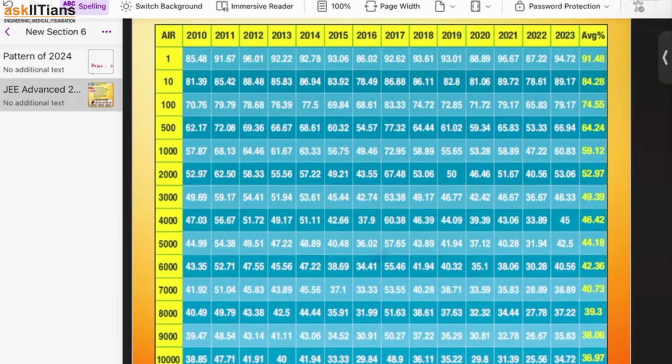So the most important thing we have to consider here is that when you are studying for JEE Advanced, we focus on the entire syllabus. Now the takeaway from this data is that you don't need to actually do that, because even if you are getting 60% of the marks, you will get a rank under 1000, which means if you know 60% of the syllabus very accurately, then you might reach a 3-digit rank.